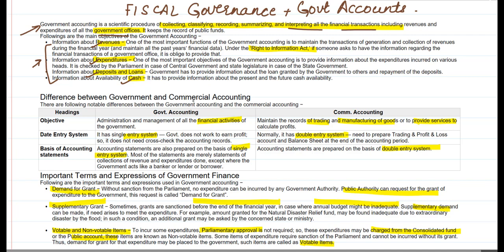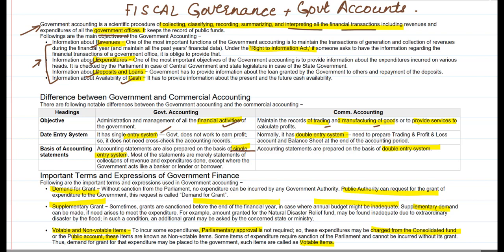Now what is the difference between government and commercial accounting? Firstly, government accounting deals with the financial activities of the government, whereas commercial accounting maintains record of the trading and manufacturing of goods and services. The data entry system in government accounting is single entry system. For commercial accounting, we have double entry system. What is the basis of accounting statements?